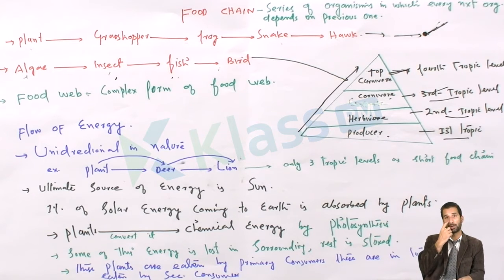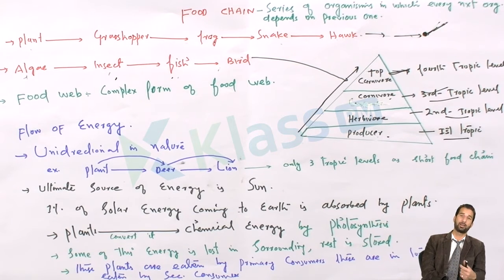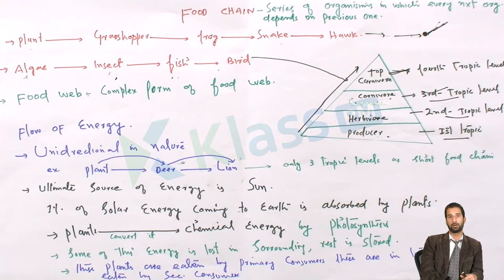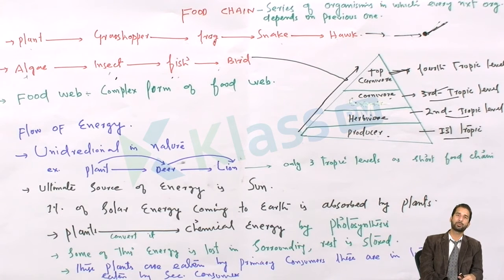How plants convert this energy into chemical energy is important for us to understand, and I have already explained the process of photosynthesis in the previous video. Due to photosynthesis, plants can convert light energy from the sun into chemical energy. So what is photosynthesis?